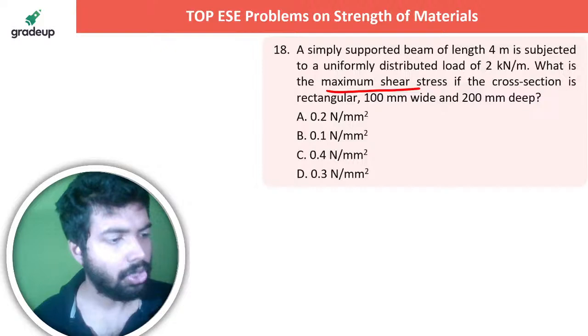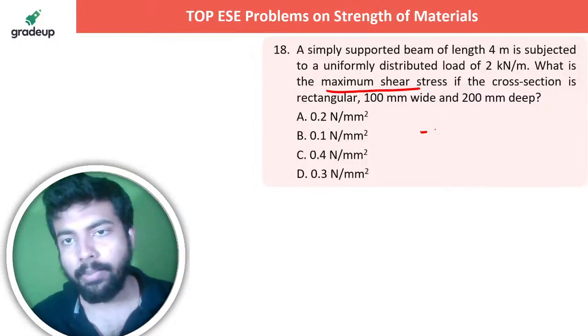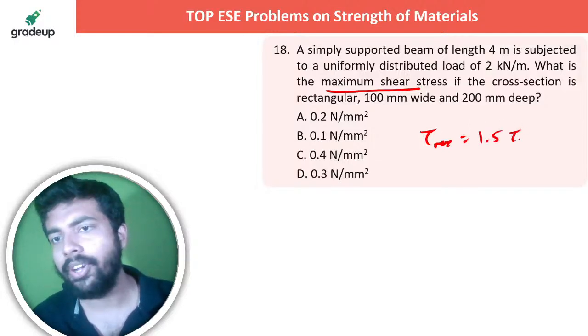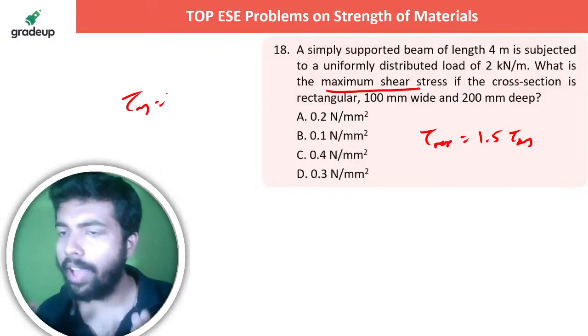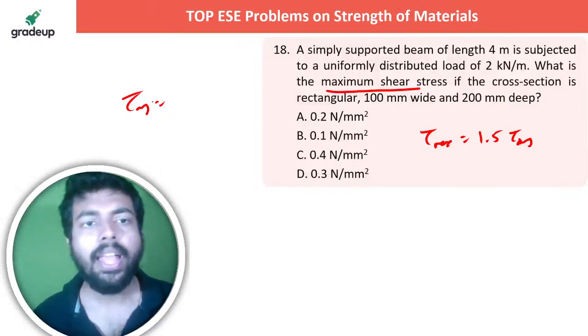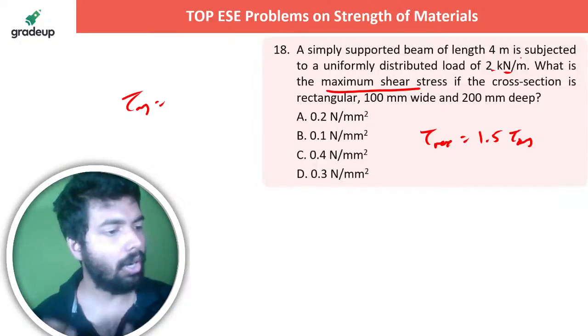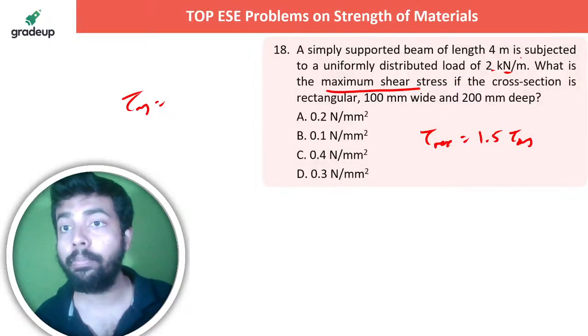Maximum shear stress. So you know that maximum shear stress is nothing but, for a rectangular section, simply 1.5 into average shear stress. So what is the average shear stress? Average shear stress is the average shear force by the area. Average shear force is given as total 4 kilonewton per meter and 2 kilonewton per meter.